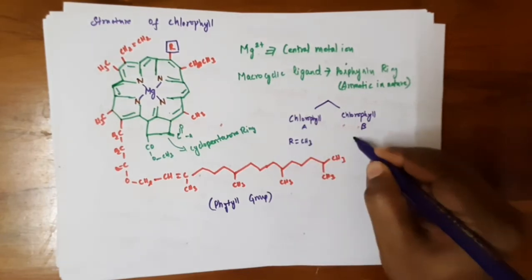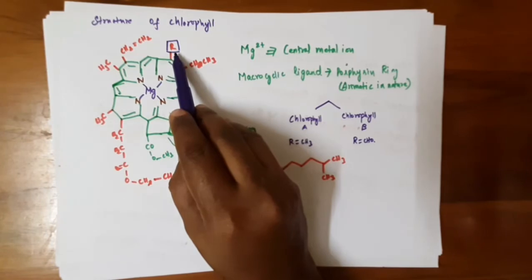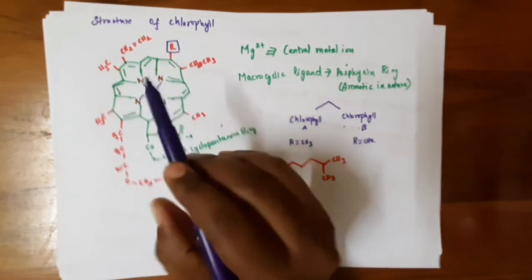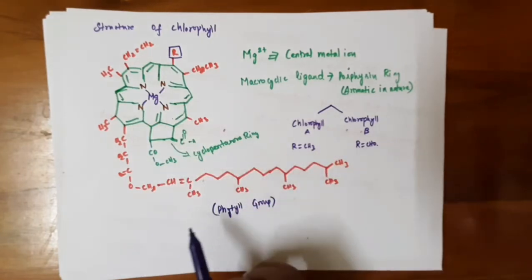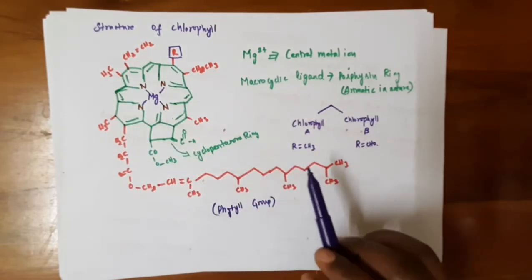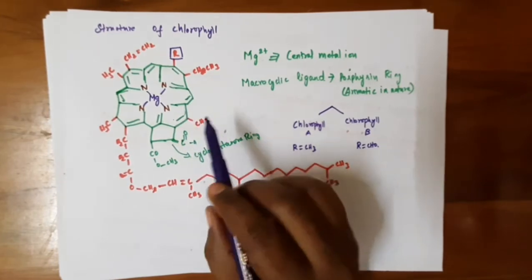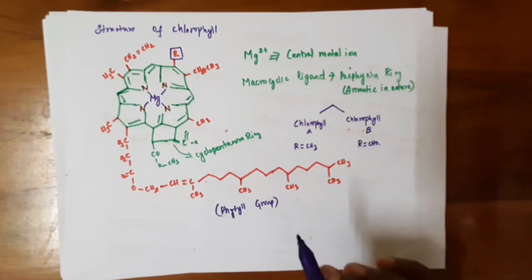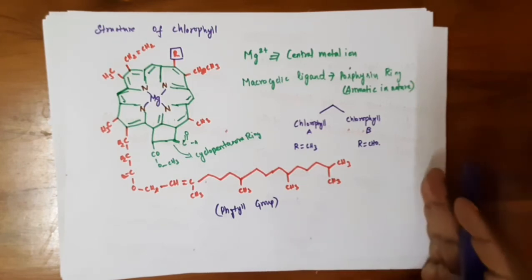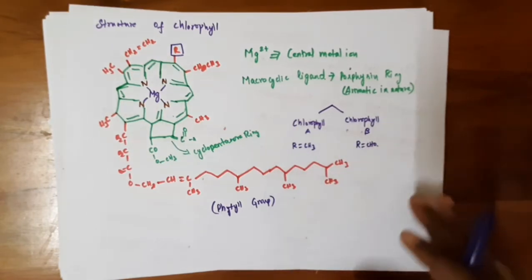In chlorophyll B, R is equal to CHO. So if it has CH3, the structure is called chlorophyll A; if it has CHO, it is chlorophyll B. Many plants contain both chlorophyll A and chlorophyll B, but the percentage is very high for chlorophyll A.